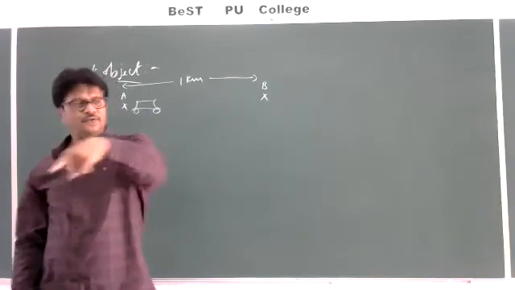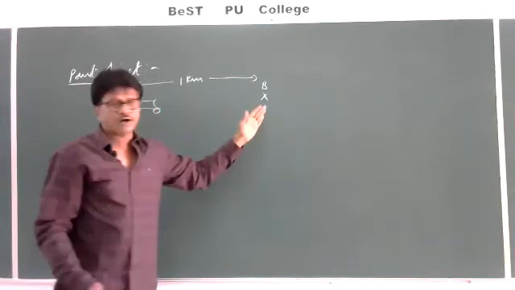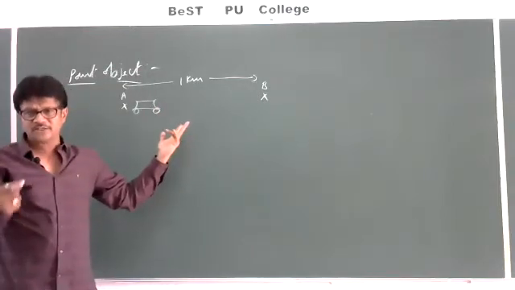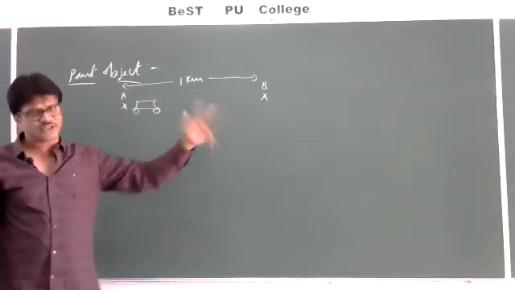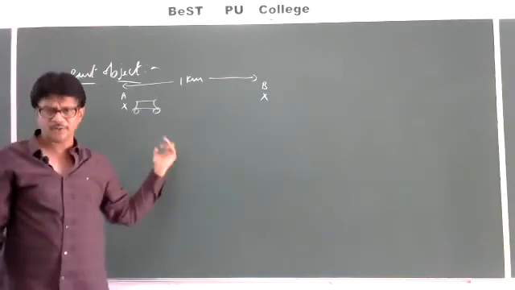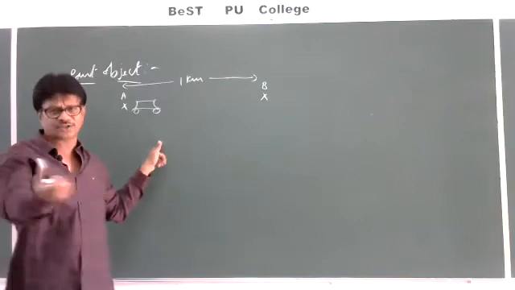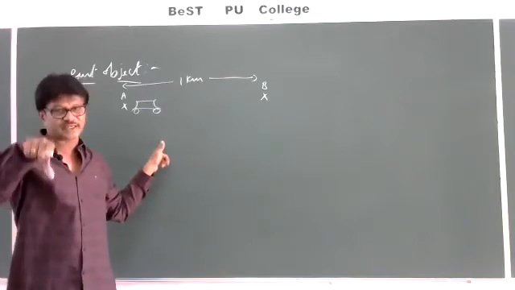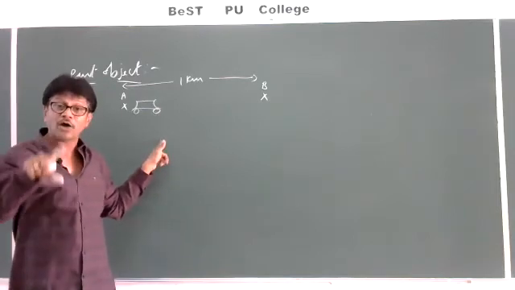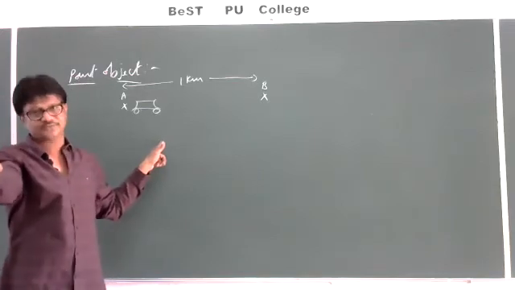Whereas, if you are moving within Ballari only, day scholars, I am saying within Ballari only, two stations are there: one main station and one cantonment station. But the distance between those two stations is not very large. In such a case, the train cannot be considered a point object.